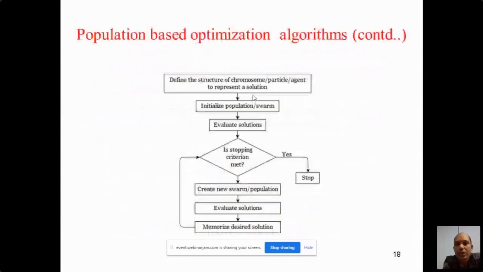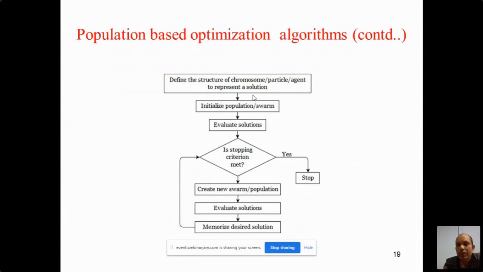Now just see the basic flow or structure of a population-based optimization algorithm. First of all, you have to define the structure of the chromosome. Then, based on that structure, you have to initialize the population. Then you evaluate the population.